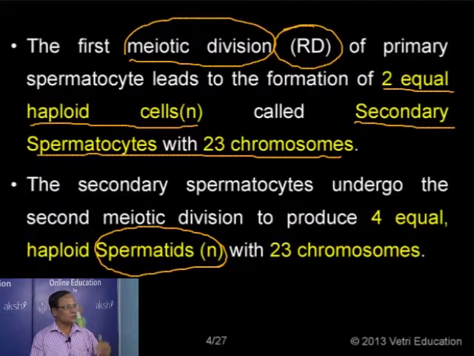Now let's proceed towards the next process, which we call the differentiation process. The spermatids are non-functional in nature. They are spherical, and they have to be converted into a motile, elongated form for moving and also to fertilize the egg.